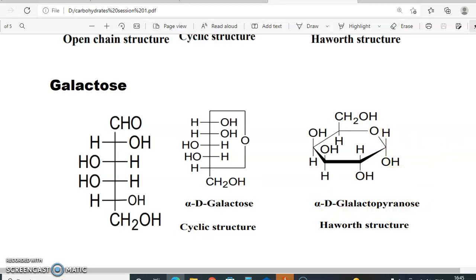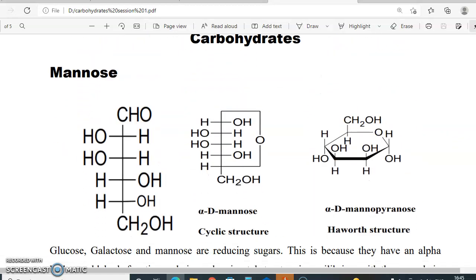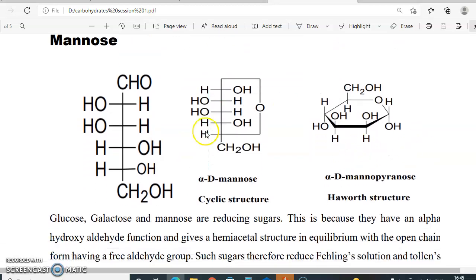Now let us see the next one, that is mannose. Mannose has the second and the third carbon hydroxy groups on the left side. So moving on to the intramolecular hemiacetal formation, we could get the structure. And if we move on to the Haworth structure, this is the first carbon, and the OH on the right side will decide whether it is alpha or beta configuration.